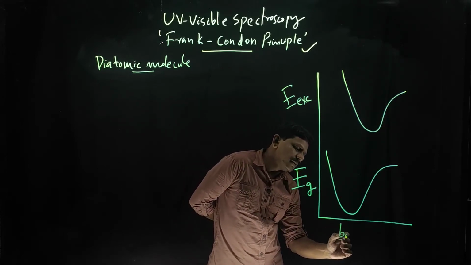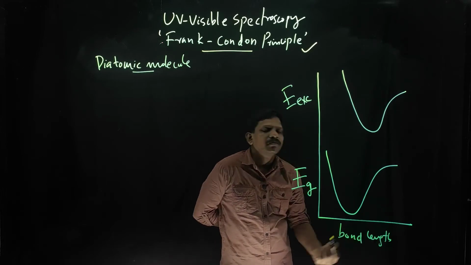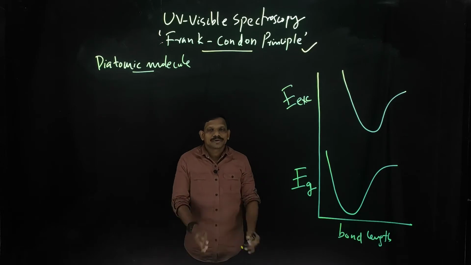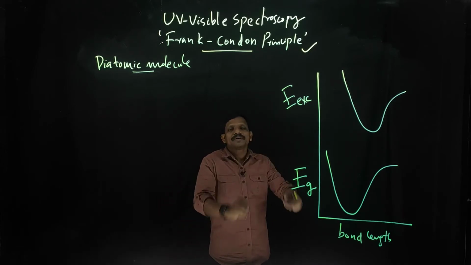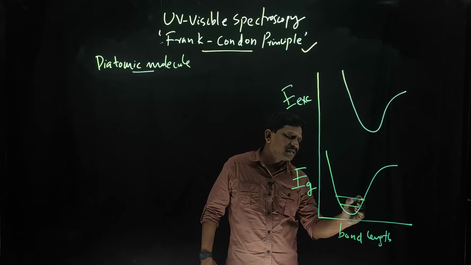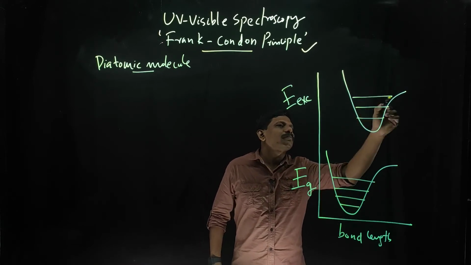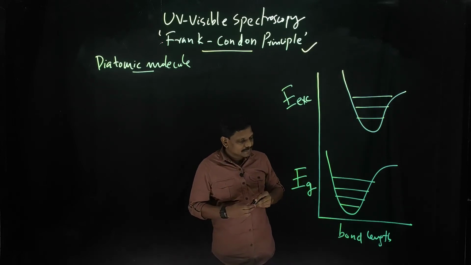This axis is the bond length, that is the equilibrium bond length, also known as the equilibrium internuclear distance. Here you can see the vibrational states like this, and here also you can represent the vibrational states like this.